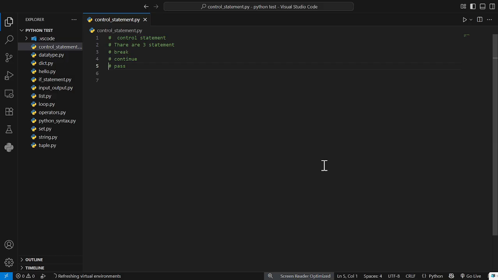Okay, first let's look at the break statement. In a real world scenario, using the break keyword completely stops the loop or condition or function, completely stop.